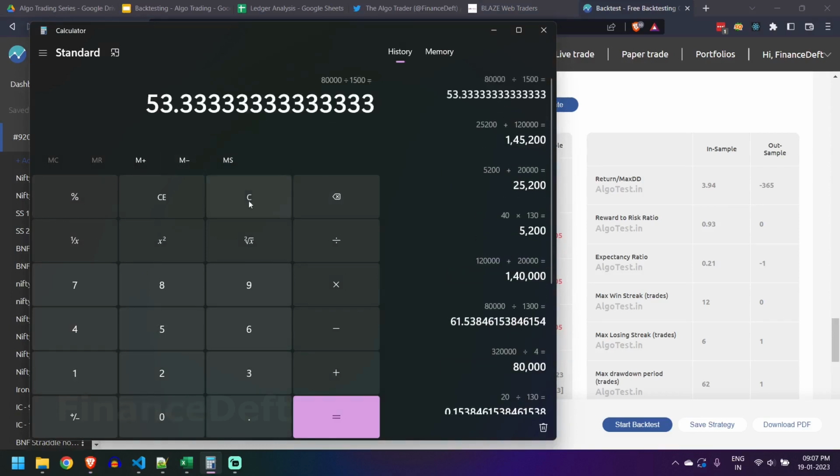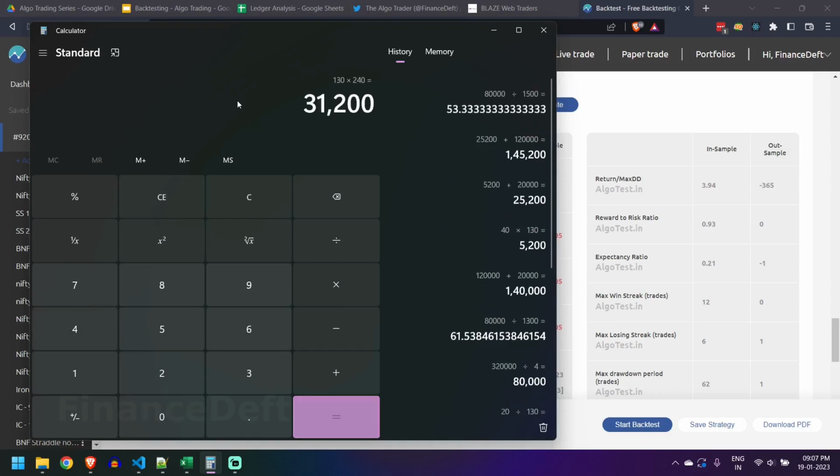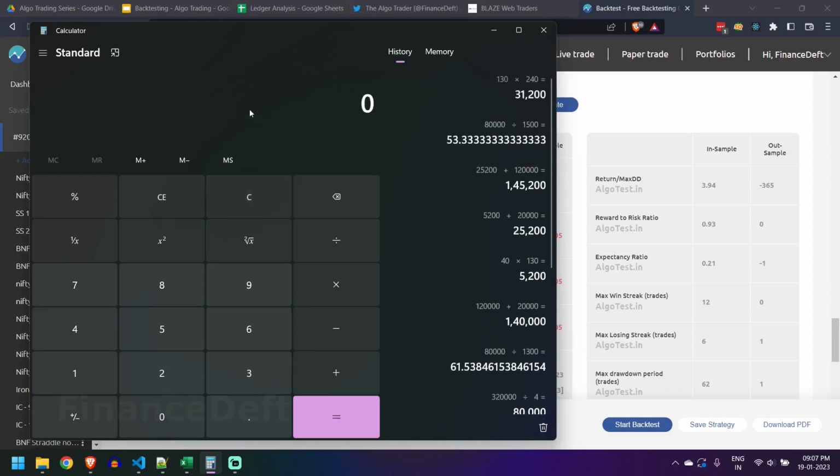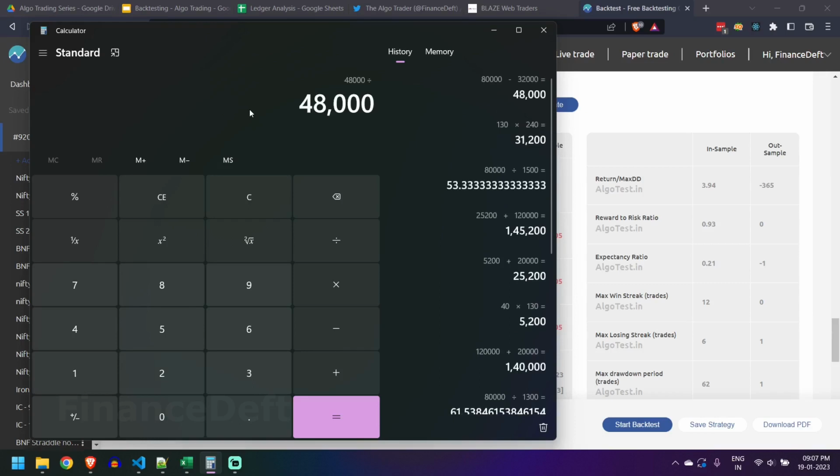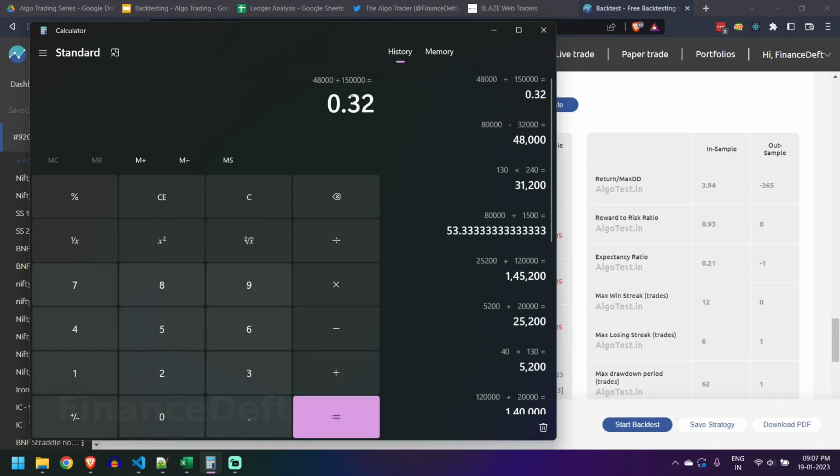As a 53% year before charges. So if you consider charges, it will come like 130 into 240 trading sessions, so that is 31,000. So you make a profit of like 80,000, and you give 32,000 as charges, and this out of 1.5 lakh will come to 32 percentage. So even though the strategy shows say 60 percentage ROI before charges, you will get only 32 percentage.